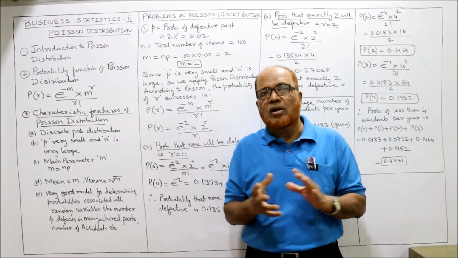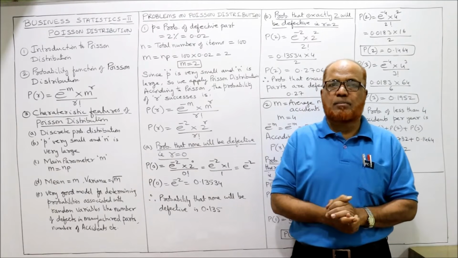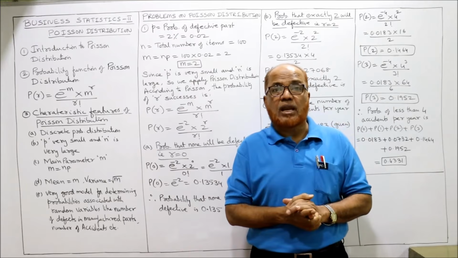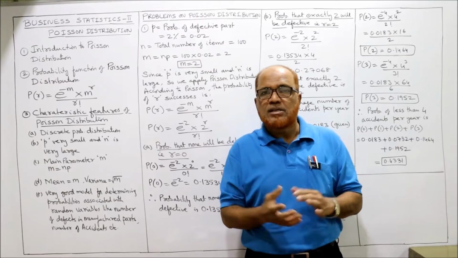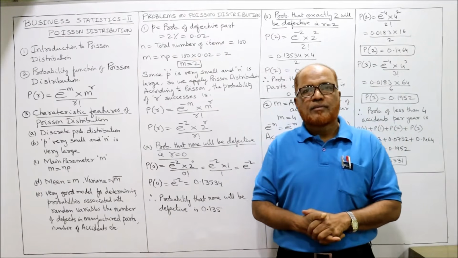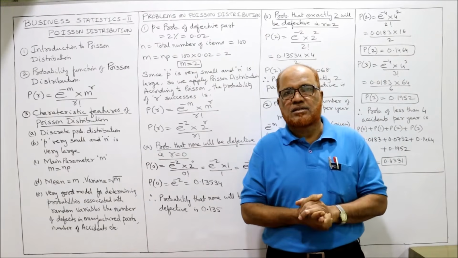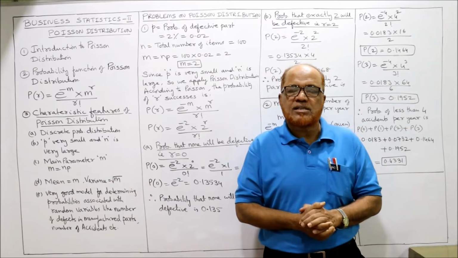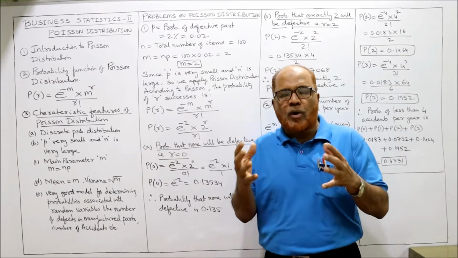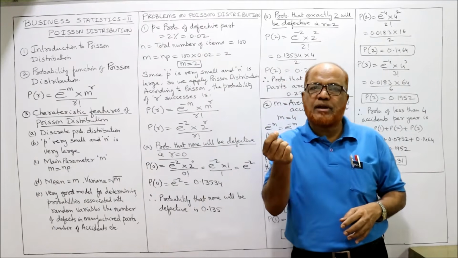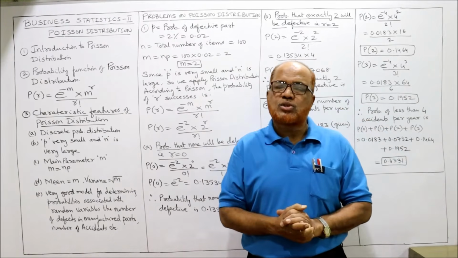Similarly, in a manufacturing organization, what is the probability of a defective part? Suppose strict quality control techniques are applied, the defects are very rare. In that case, we apply Poisson distribution to find the probability of a defective item. Similarly, in road accidents, suppose well-maintained roads are there and traffic regulations are fully enforced. In that case, the possibility of an accident is very small. So in this type of situation, where the probability of happening of the event is very small and the trials are many, we apply Poisson distribution.